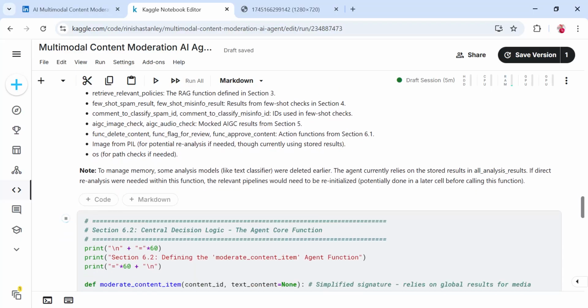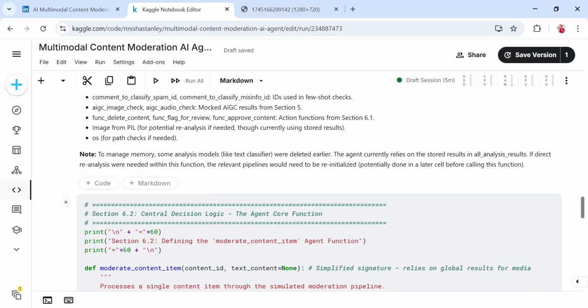And these spam IDs and misinfo IDs were used in few-shot checks as well. AIGC is a mock section. We are not using it right now. And the functions delete, flag for review, and approve content are the three actions which we are taking based on the result. As in, if it is hateful content, whether it needs to be deleted, or it will be flagged for review, or it will be approved if it is safe and can go ahead. This flag for review will take it to another person so they can review it and see whether it is actually hateful or it's okay.